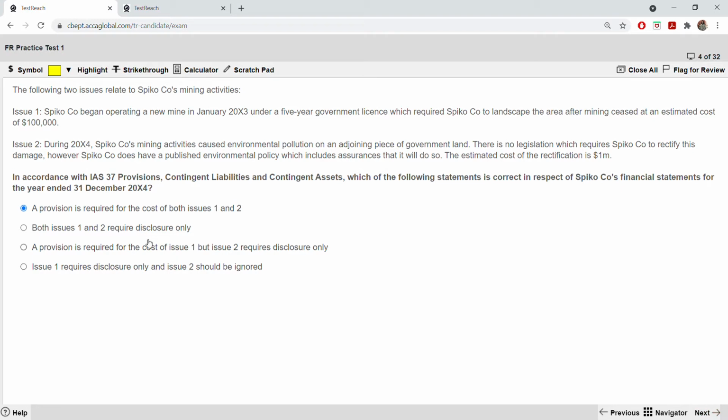Why is a provision required for both issues 1 and 2? You have to go through IAS 37 to understand that.